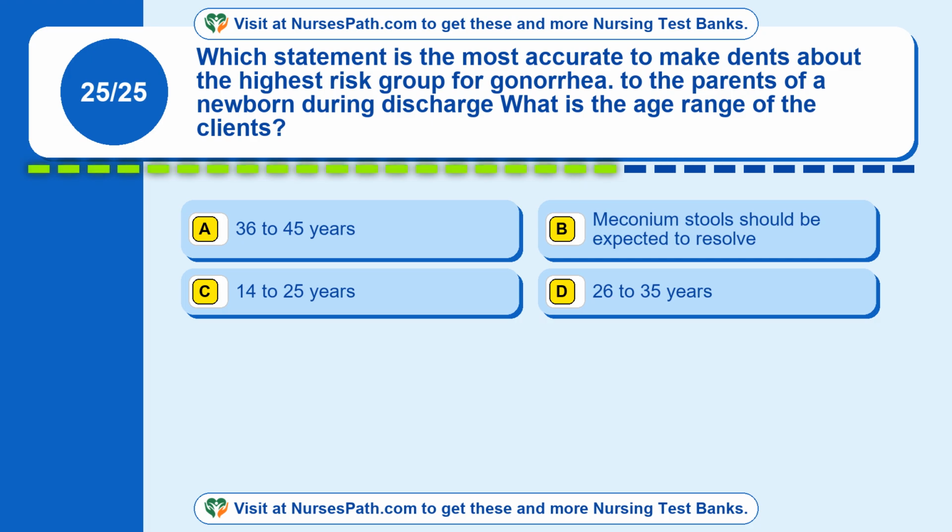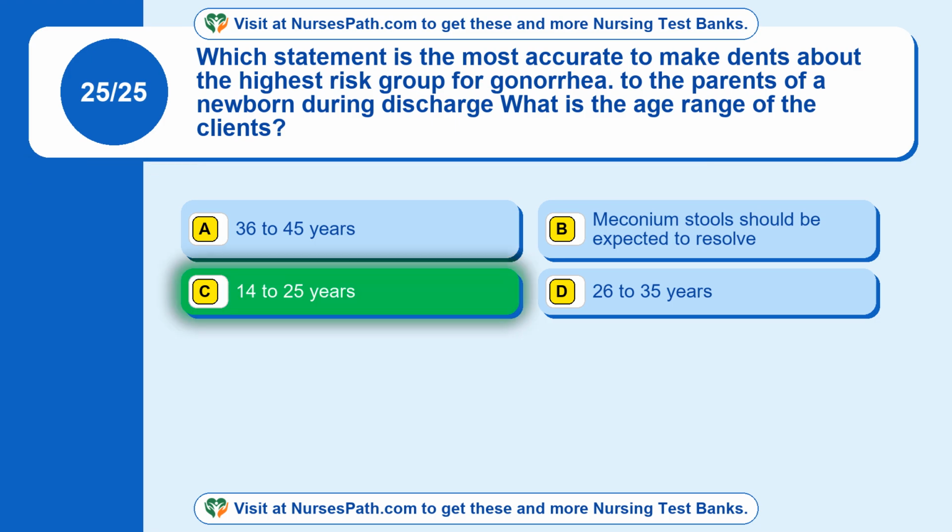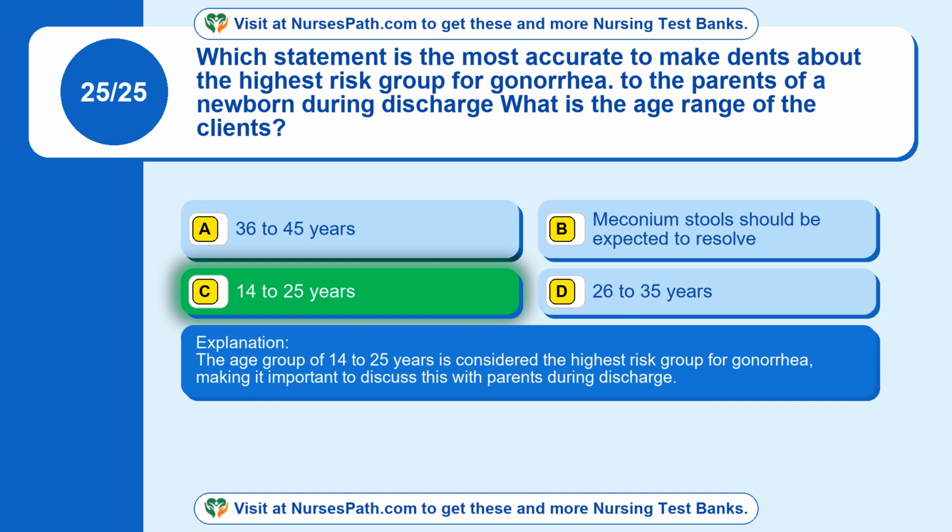Question 25. Which statement is the most accurate to make to the parents of a newborn during discharge? What is the age range of the highest risk group for gonorrhea? Option A, 36 to 45 years. Option B, meconium stools should be expected to resolve. Option C, 14 to 25 years. Option D, 26 to 35 years. The correct answer is option C, 14 to 25 years. The age group of 14 to 25 years is considered the highest risk group for gonorrhea, making it important to discuss this with parents during discharge.